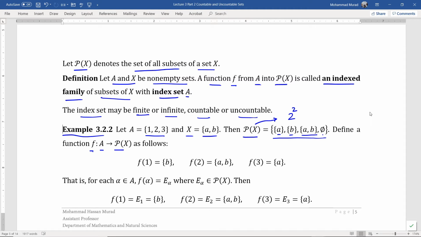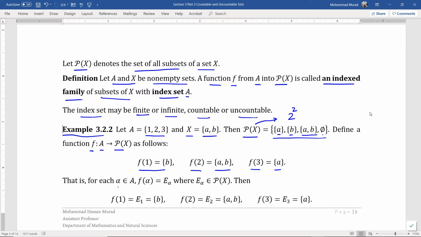Now we define a function f from a set A to the power set of X as follows. f at 1 equals, for example, the set containing b only. f at 2 equals the set containing a and b. And f at 3 equals the set containing a only.